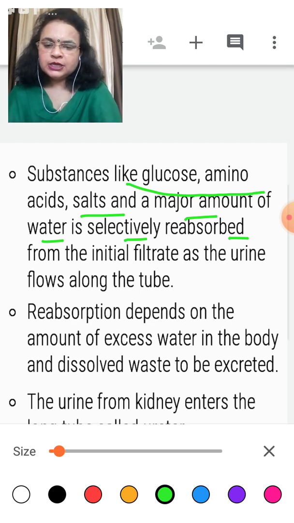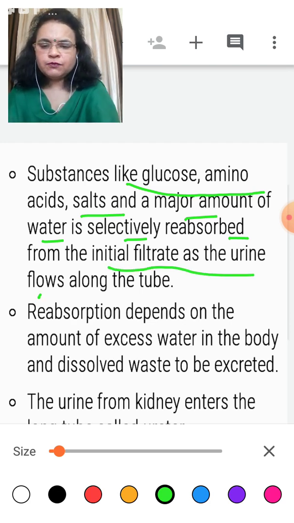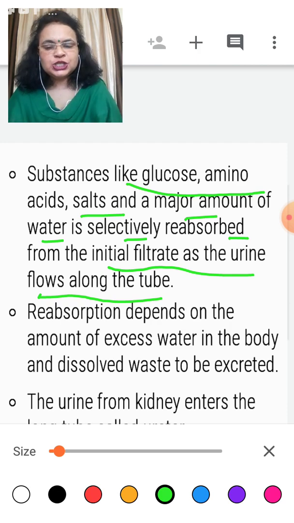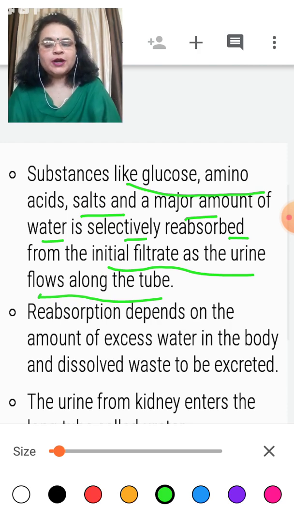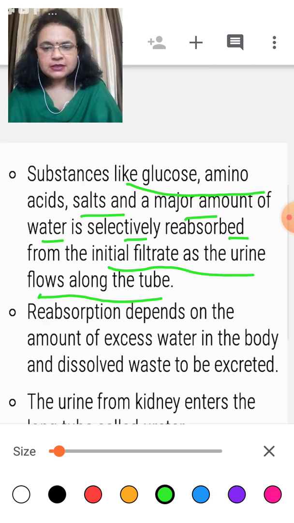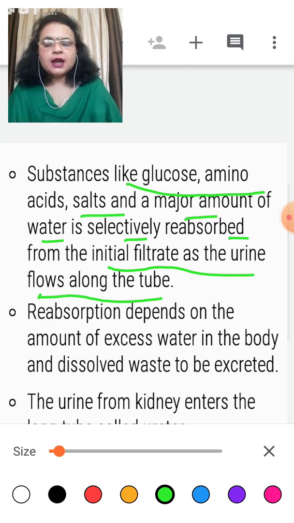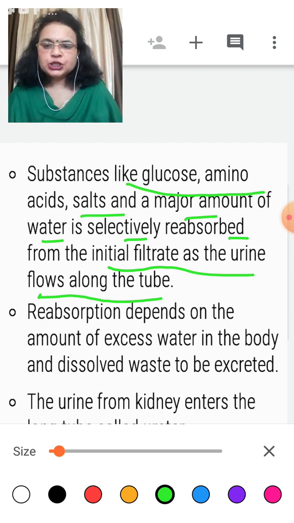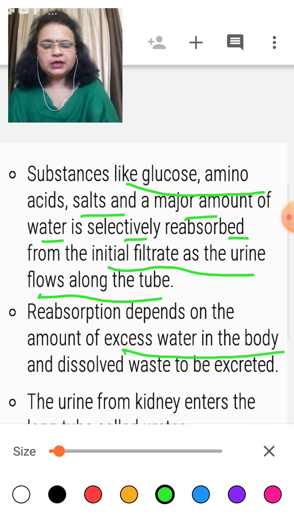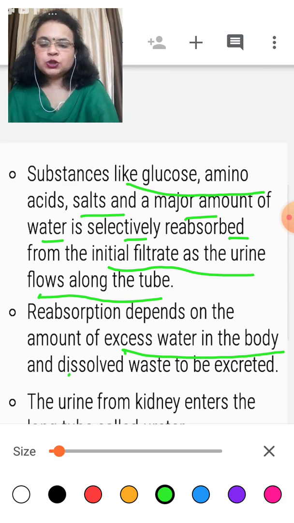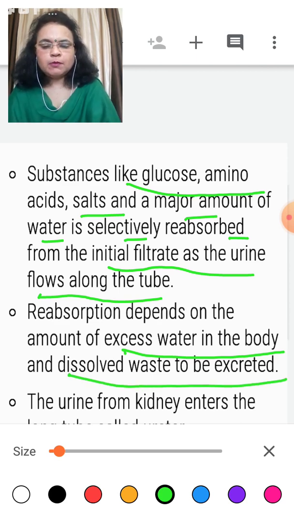The initial filtrate flows along the tube. Now what happens? I told you that large molecules are reabsorbed in the tubules by the blood capillaries, but this reabsorption depends on the excess water in the body and also on the dissolved waste in the body.